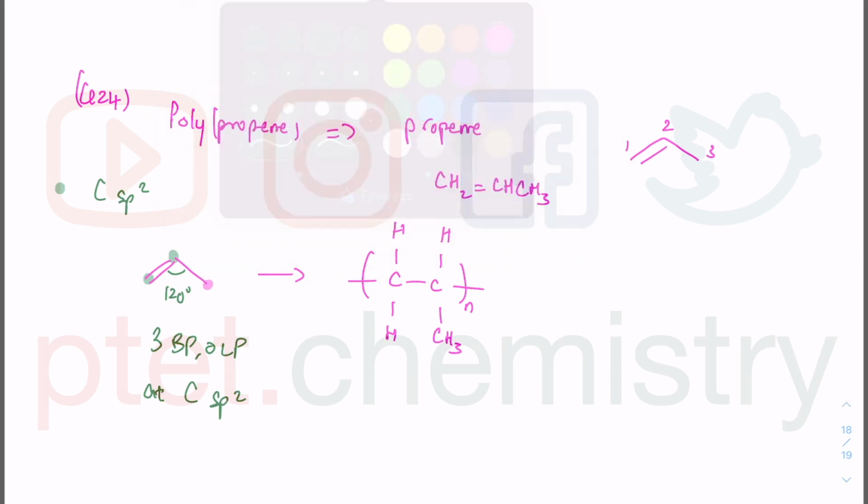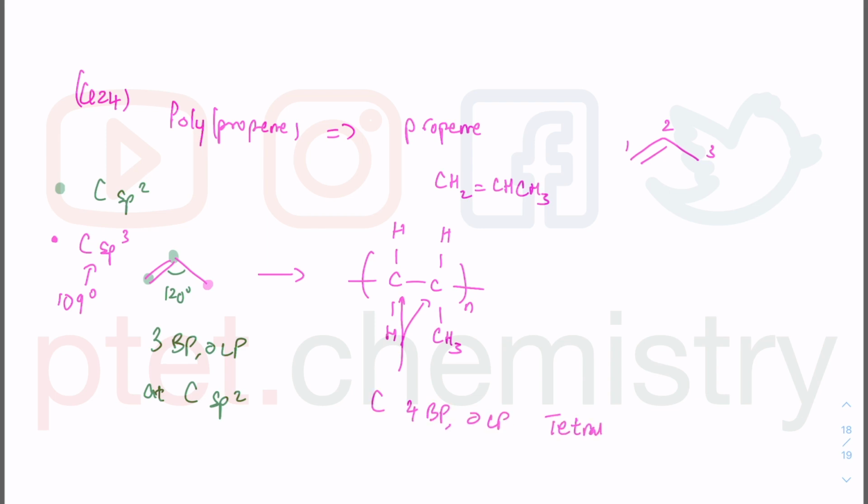So that carbon sp3 is tetrahedral 109 degrees, but that one is 120 degrees, and that is the one that now becomes 1 2 3 and 4. So now you become carbon with 4 bond pairs and 0 lone pairs. Now you become tetrahedral 109 degrees because your 4 bond pairs repel equally. So that is now correct for the polymer chain, which means option A, we already got the answer there.